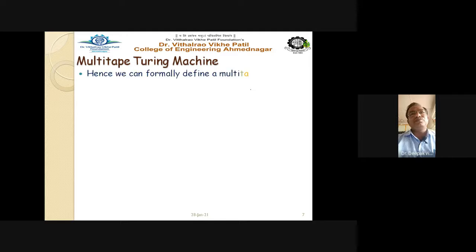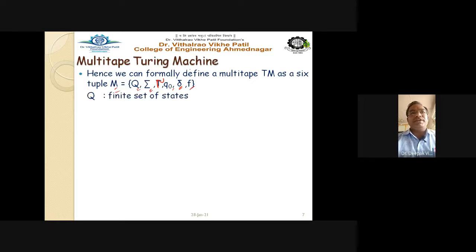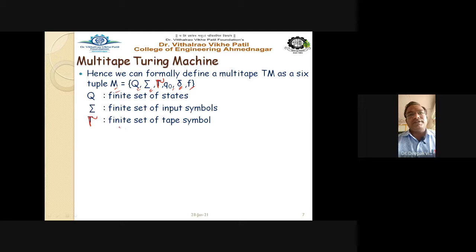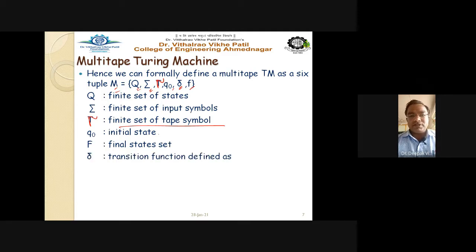Next, we can formally define a multi-tape Turing machine in tuple format like this: capital M equals Q, sigma, tau, Q0, delta, and F, where capital Q is the finite set of states, sigma is the finite set of input alphabet, tau is the finite set of tape symbols, Q0 is the initial state, F is the set of final states, and delta is the transition function.